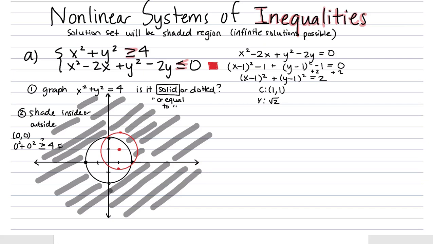Okay, and it looks like we have a couple of intersection points between them, but when we're graphing these, we're not trying to find only the intersection points. Remember, we're trying to find all the points that solve the system. So when we shade is when we're going to get our full solution.